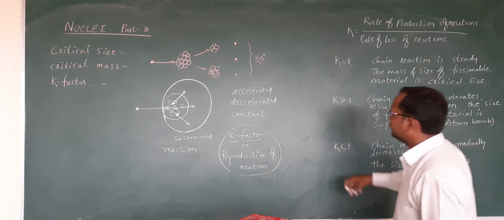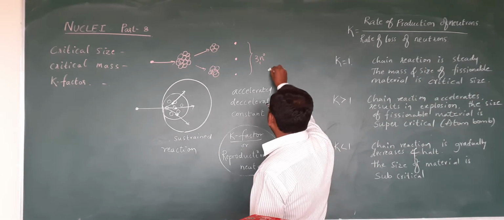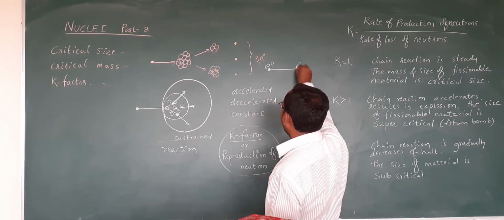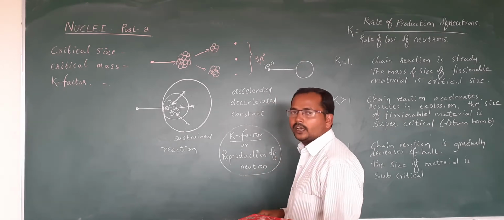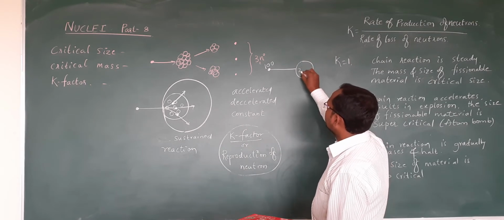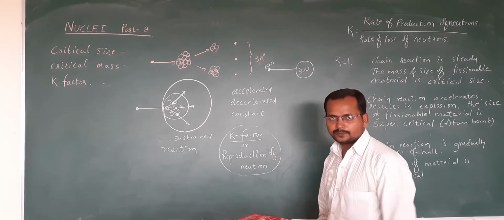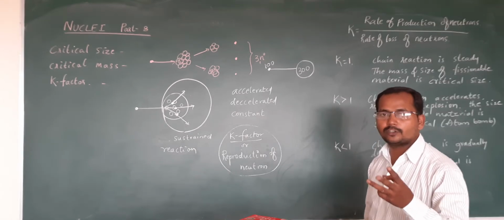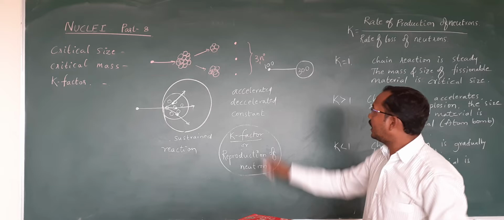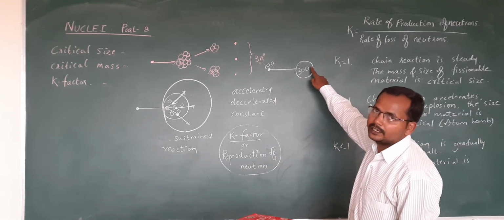For example, if there are 100 slow moving neutrons that hit the nucleus of a radioactive substance such that it produces 300 neutrons, because we know that 1 neutron produces 3 neutrons, then 100 neutrons produce 300 neutrons.